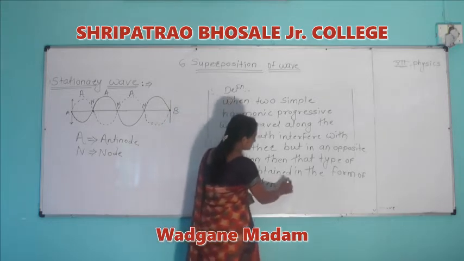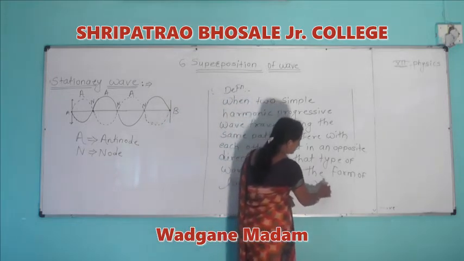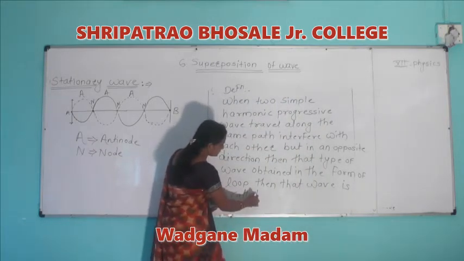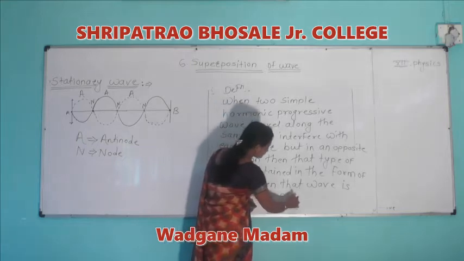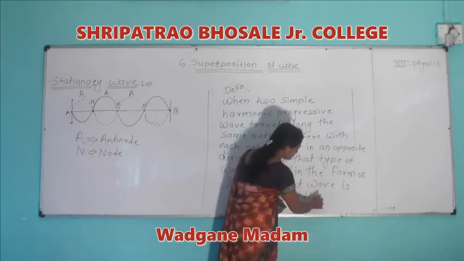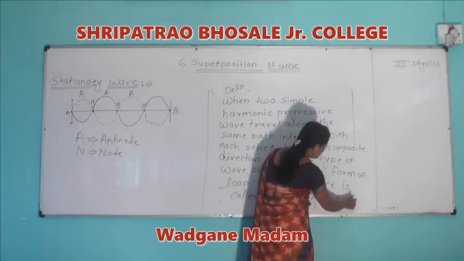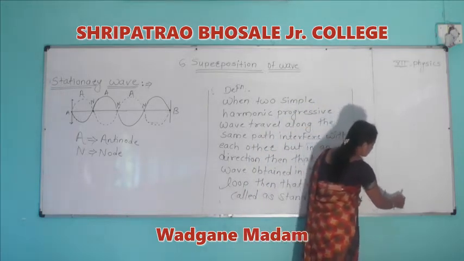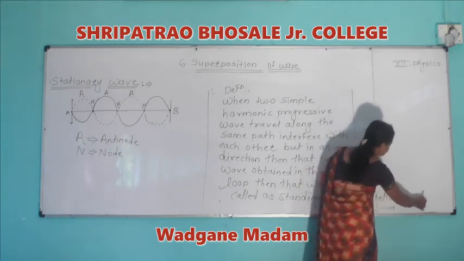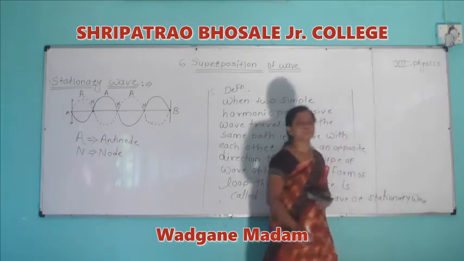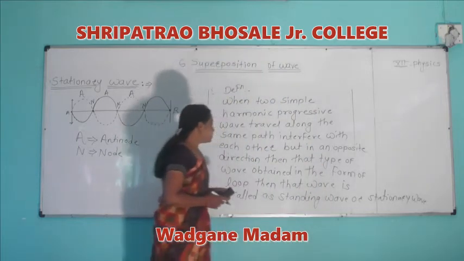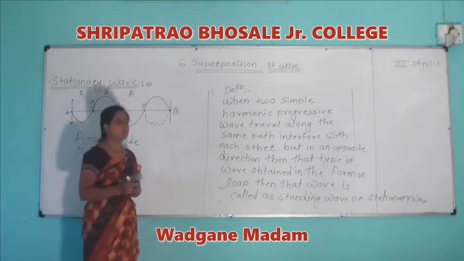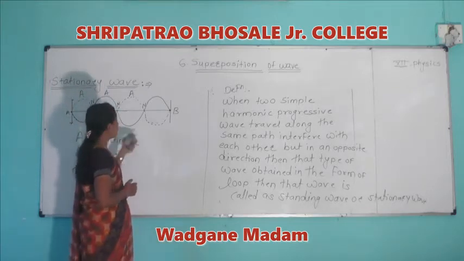That wave is called a standing wave or stationary wave. And during the formation of a stationary wave, nodes and antinodes are alternately produced.